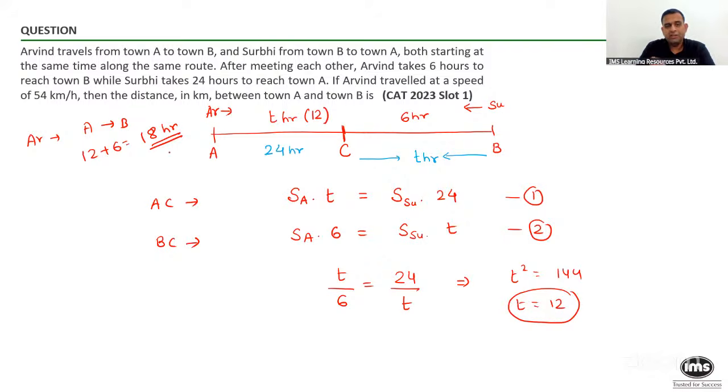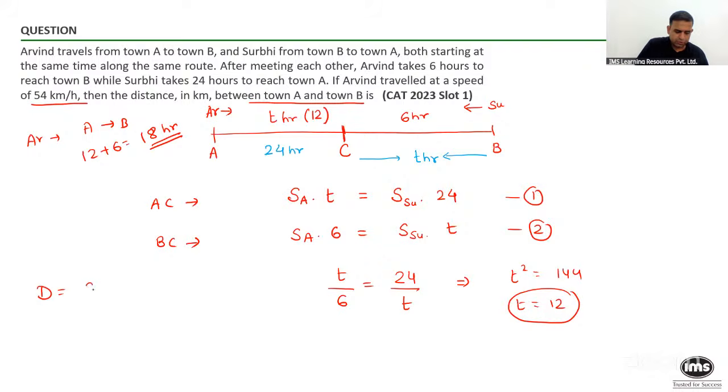Arvind has taken 12 hours to go from A to C and another 6 hours to go from C to B. So the total time for Arvind to go from town A to town B is 18 hours. And now we know the speed is given as 54.